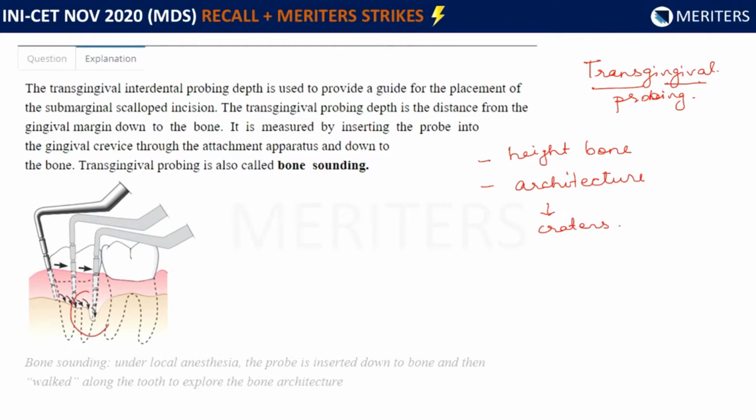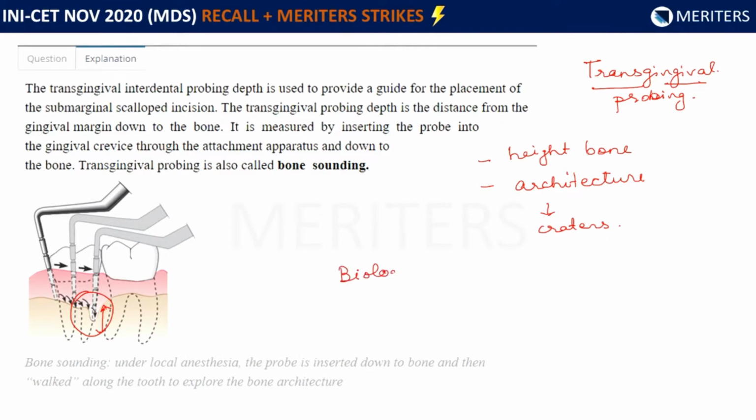So bone architecture, that means if there are any craters or osseous reduction. So in this figure, if you see here, while walking the probe in the sulcus transgingivally after applying local anesthesia, we understand that there is a crater here. So only the height can be determined, the width cannot be determined. That is the significance of bone sounding. Is there any correlation with bone sounding and biological width? Correct, yes.